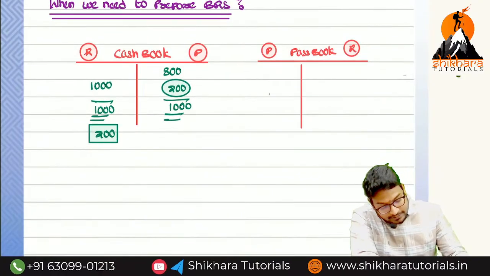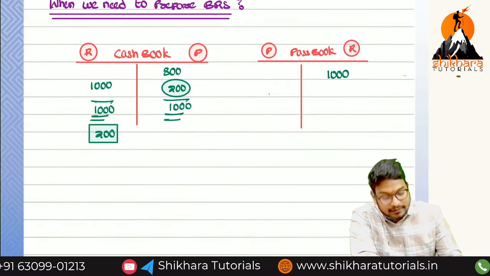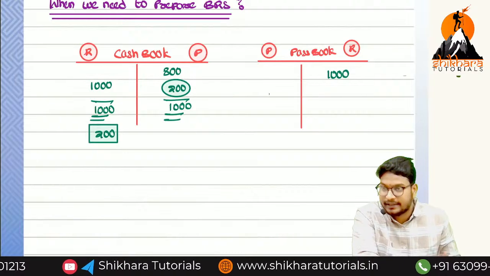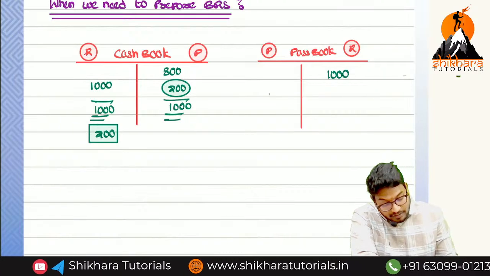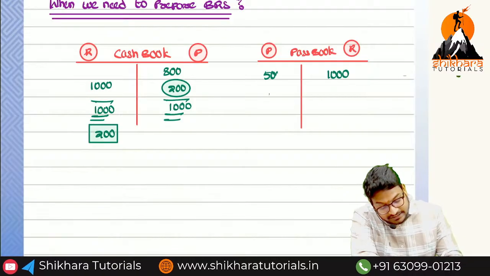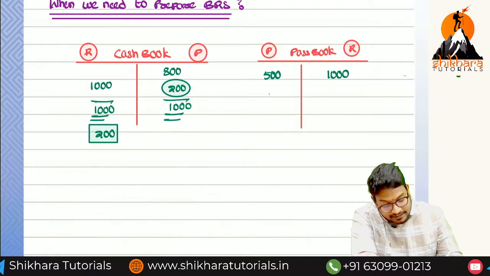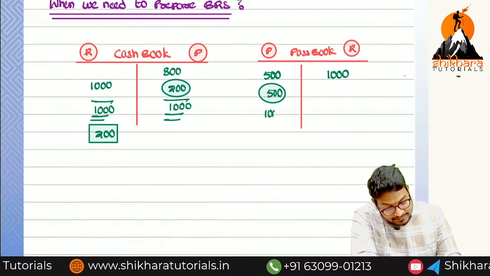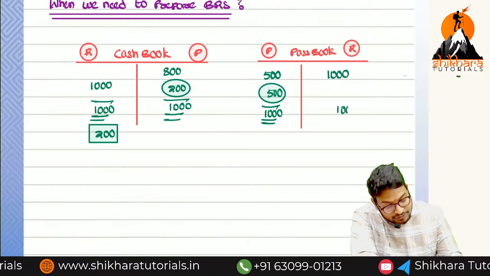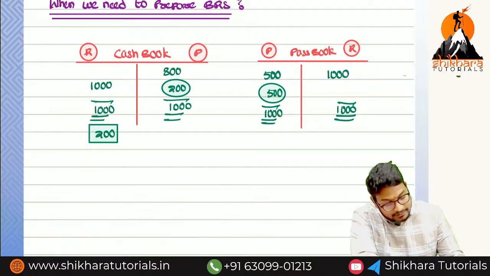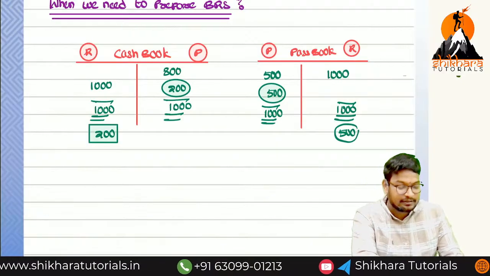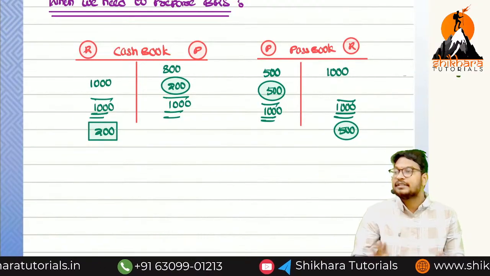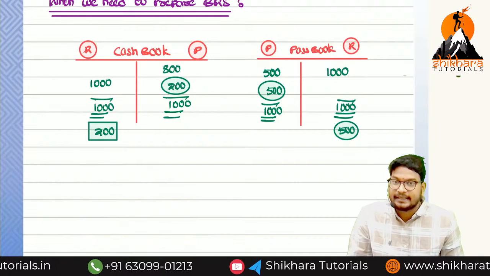But here on the receipt side, they have taken 1000 rupees, fine, correct, okay. Now here debit is equal to what? Credit. But when coming to the payment side, they are going to consider it as only 500. So that means what is the balance they are getting? The balance they are getting is 500. So the 1000 is the total. Here also how much? 1000. Okay. So then opening balance is equal to how much? 500. See, both the balances are equal or unequal? Unequal. In this situation, we have to prepare the bank reconciliation statement.